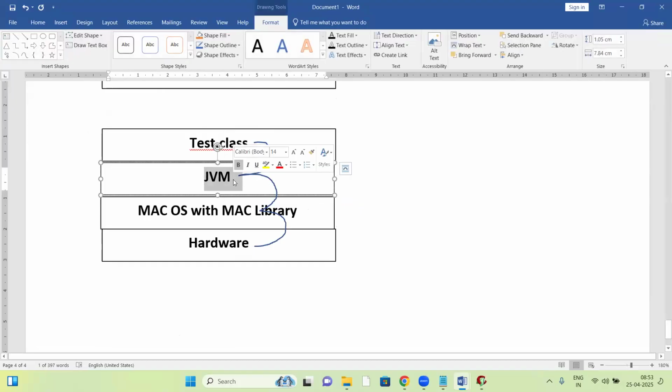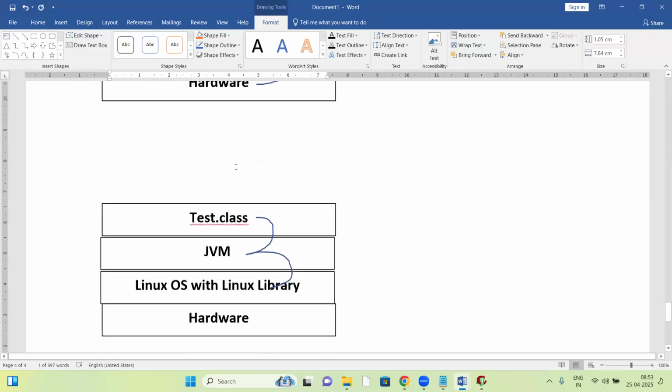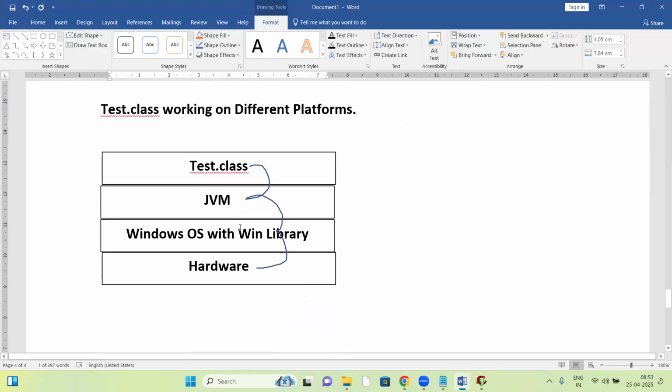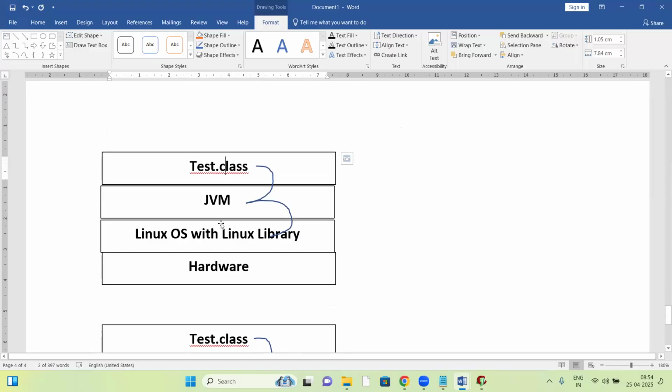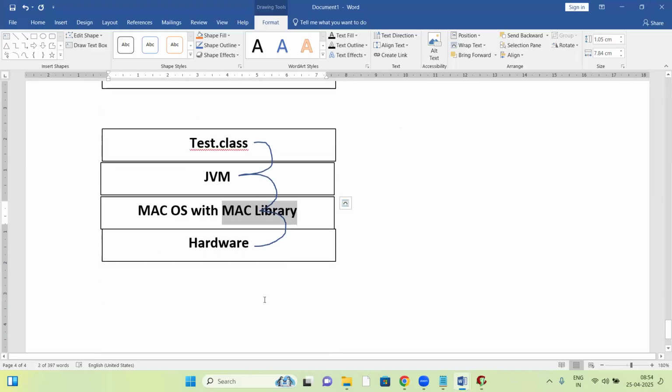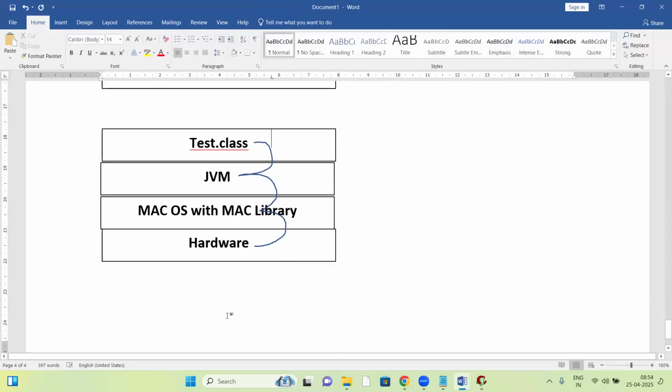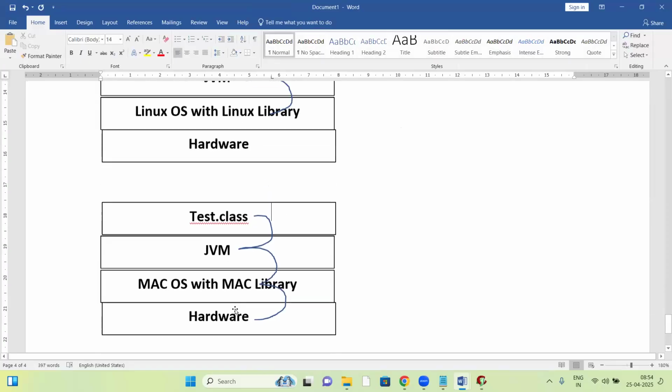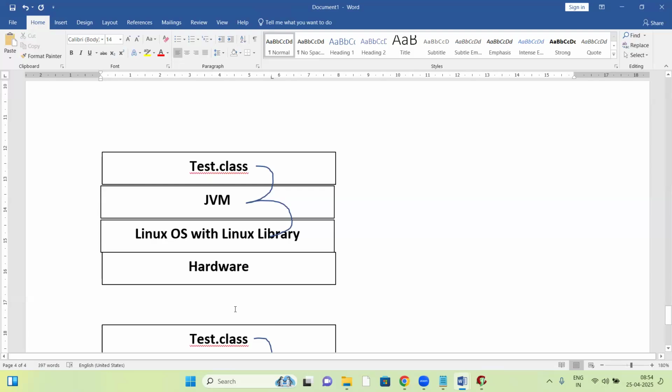Here, in Java, the JVM is responsible for making the dot class file independent of platform. What is happening here? Every time the platform changes, the link changes, and the library changes. If it is running on Windows OS, it links with the Windows OS library. The same dot class file on Linux OS links to the Linux library, and on Mac OS links to the Mac library. So the library changes at runtime. That concept is called dynamic linking.